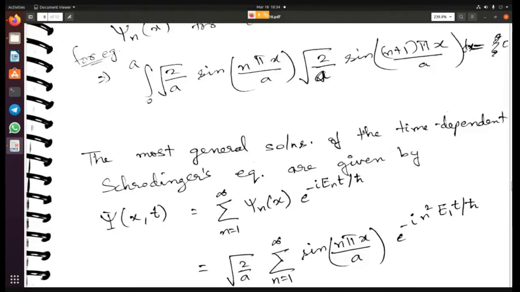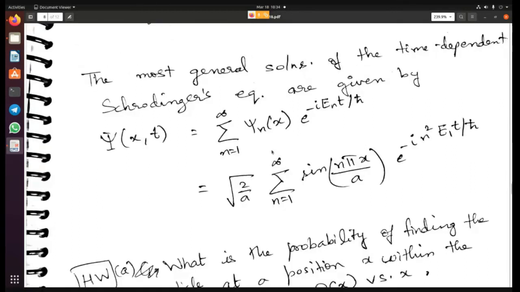All right, so the most general solution for the time-dependent Schrodinger's equation is given by adding up all the solutions: psi n of x into e power minus i E n t by h cross. So this is your most general solution. I'm just substituting for psi n of x here, and for E n I'm substituting n square E1. All right, so this is our solution.